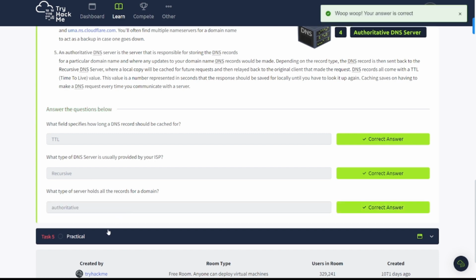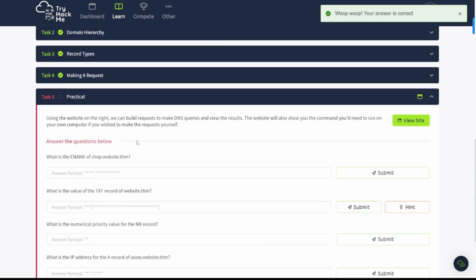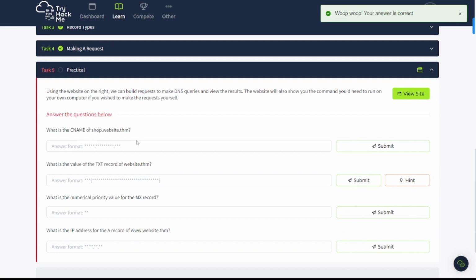And plug this last one in here. There we go. All right, task number 5, we're getting to some practical stuff. Using the website on the right, we can build requests to make DNS queries and view the results. This website will also show you the command you need to run on your own computer if you wish to make the request yourself. So let's go ahead and open this bad boy up and take a look.